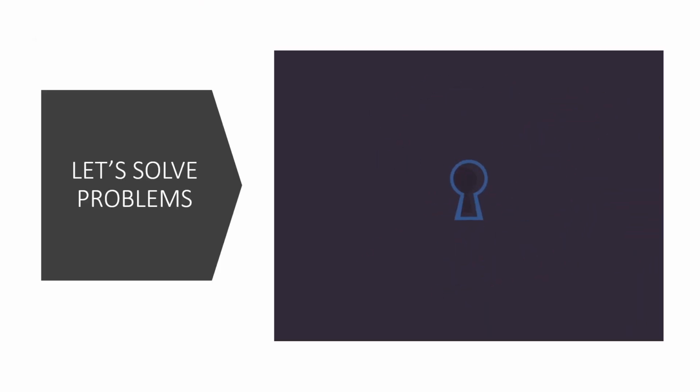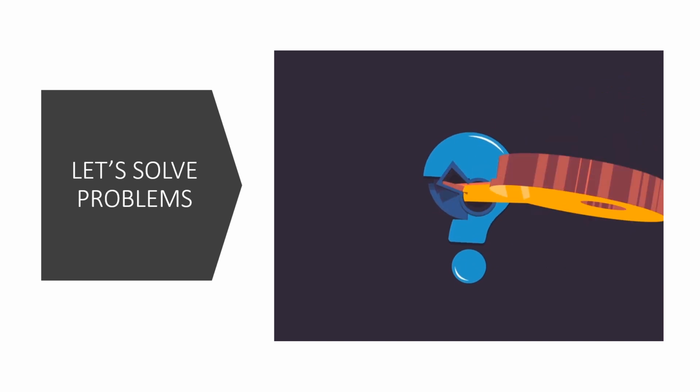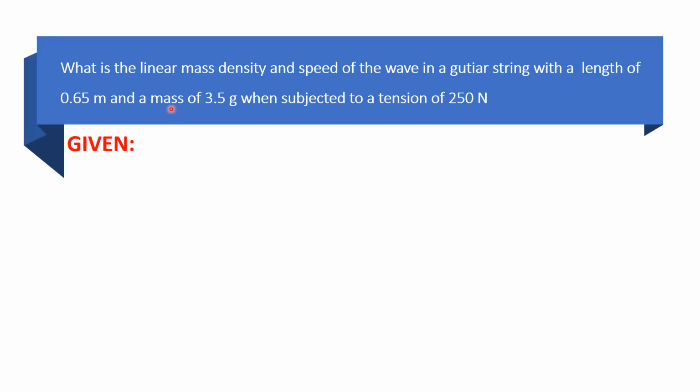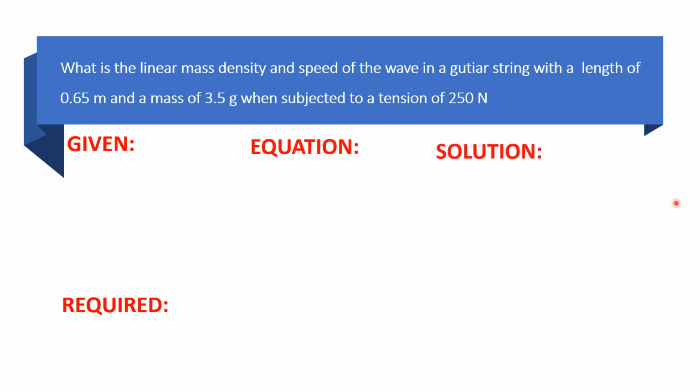So let us apply the equation that I've shown you a while ago for you to understand it more. So let us have a sample problem. For the first problem, let's read it first. What is the linear mass density and the speed of the wave in a guitar string with a length of 0.65 meter and a mass of 3.5 grams when subjected to a tension of 250 Newton? So for this, let us find the given, the required, the equation, the solution, and the answer.